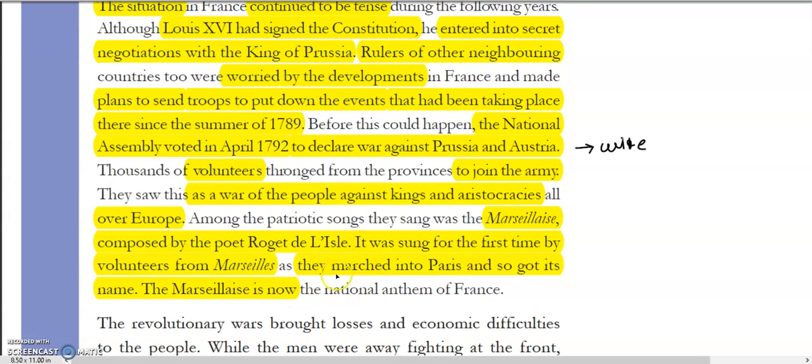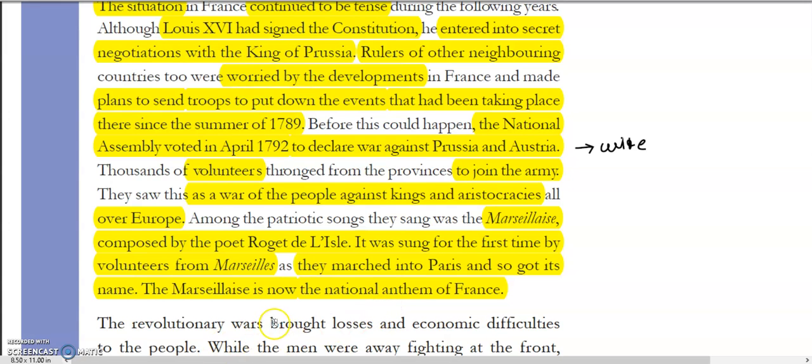Okay, so they marched into Paris from this place, singing this song composed by the poet Rouget de Lisle, and that's why this song was named the Marseillaise. And this became the national anthem of France.